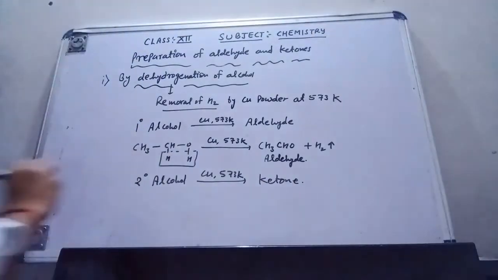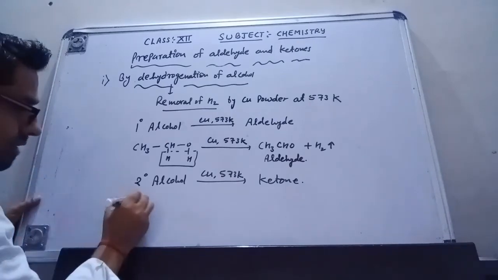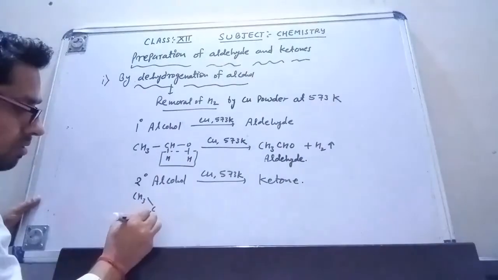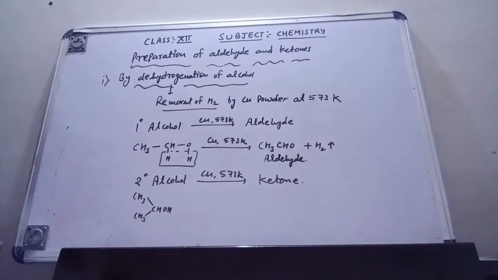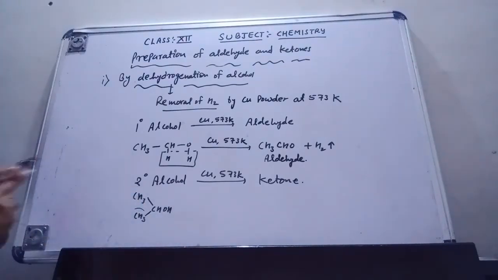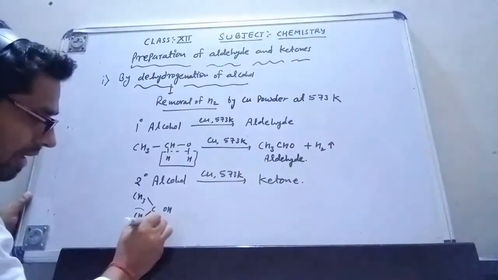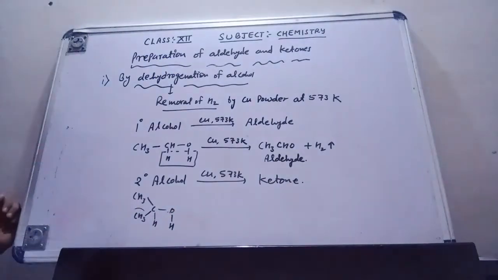Let me discuss an example. Suppose I have the secondary alcohol CH3, C, CH3, with OH. This is a secondary alcohol. Why is it a secondary alcohol? Because two alkyl groups are attached to the same carbon at which the hydrogen is attached. I can write the secondary alcohol in this way also, with H attached here, O, and a single bond to H.